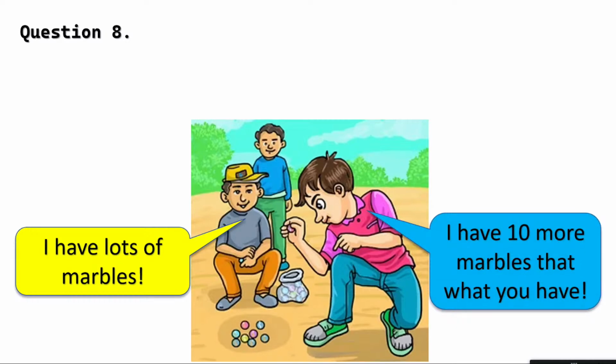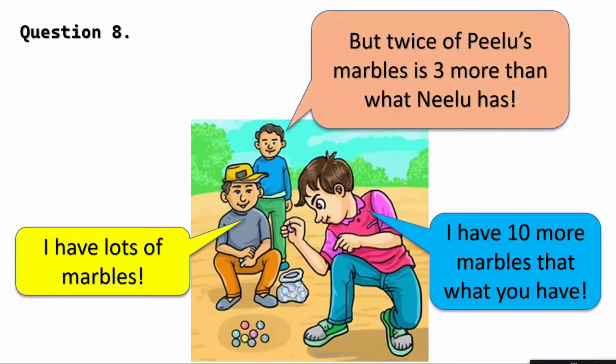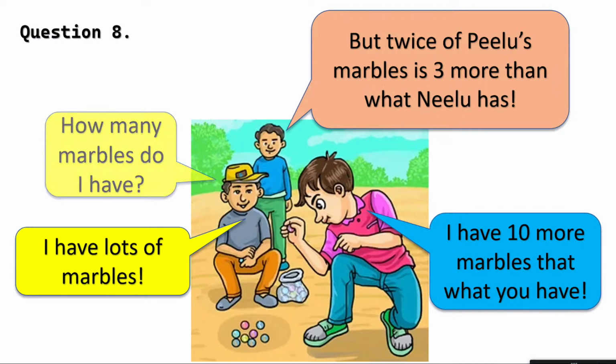Now with all this happening, how can Chotu stay behind? He says, twice of Pilu's marbles is 3 more than what Nilu has. Now this question is for you: how many marbles does Pilu have?